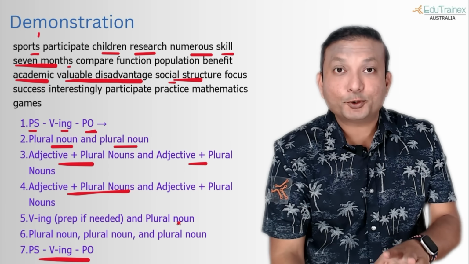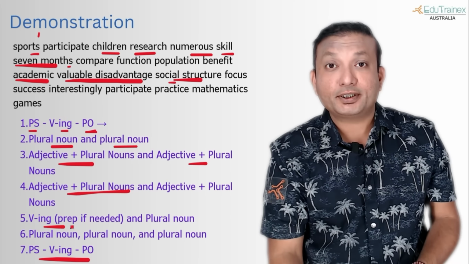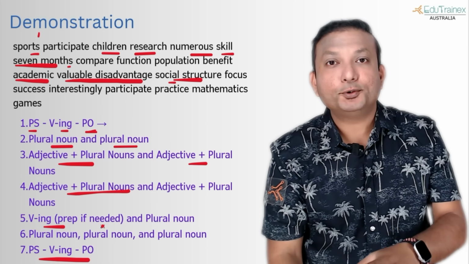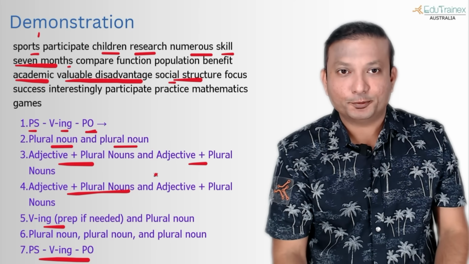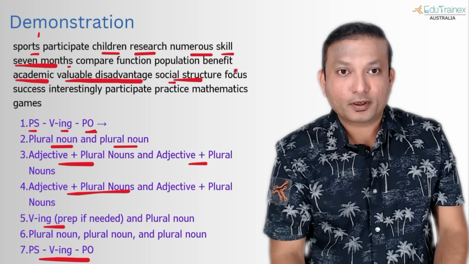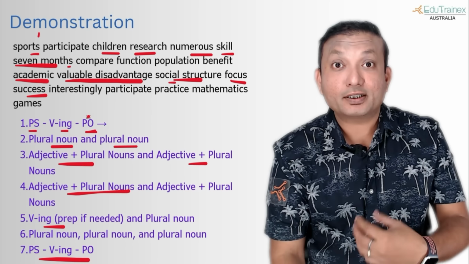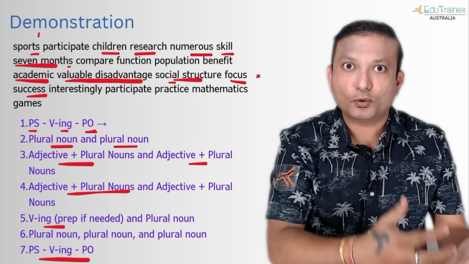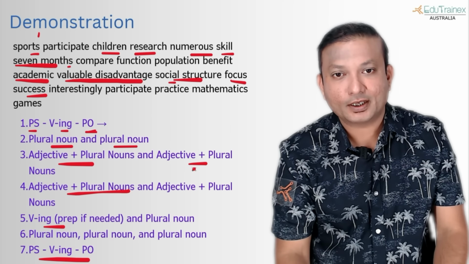As I told you before, if you're not able to pick up verb ing because you're not sure which preposition to attach there, you just use another plural noun over here. Okay, that's not a problem. Not going to be a big issue. So I see the word here, focus and success. So I can say focusing. Focus is a verb, action, focus on something. So I will say focusing on success and use it here.